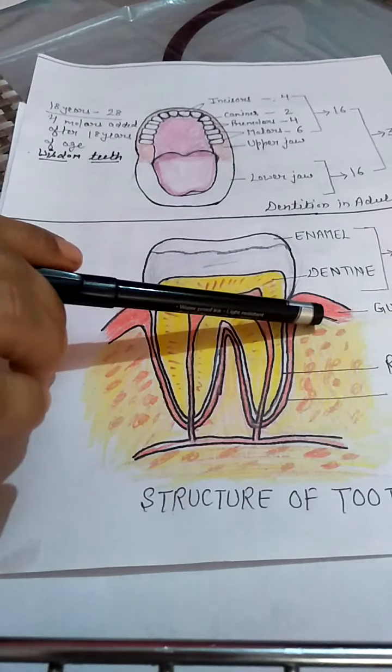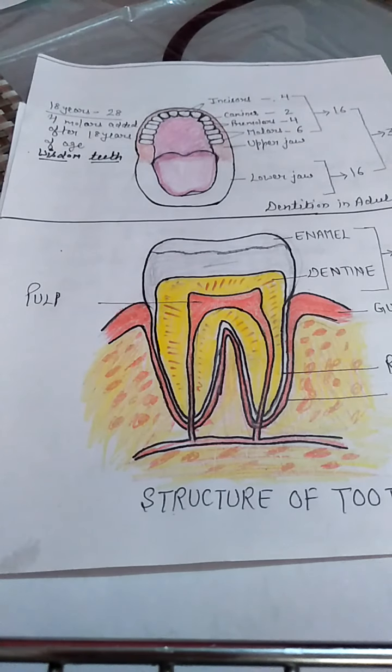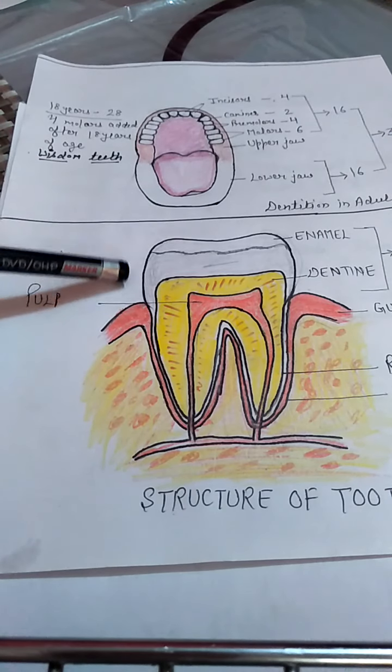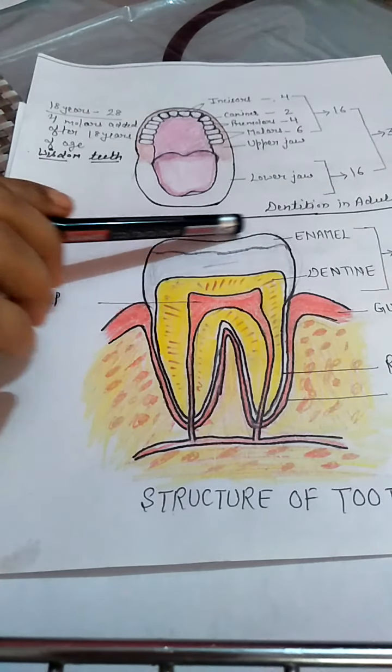And you can see here is the gum, and you must take care of teeth, because if you do not clean your teeth properly, if you do not brush your teeth properly, then they can get damaged by the formation of a yellow sticky substance, that is plaque. When the plaque is formed over the enamel, what will happen?